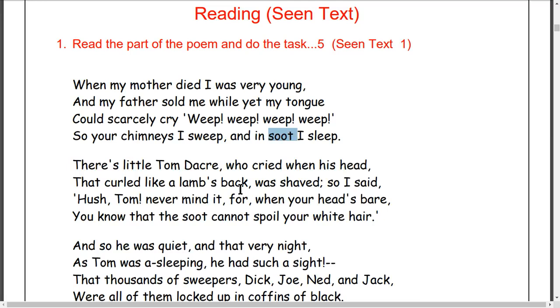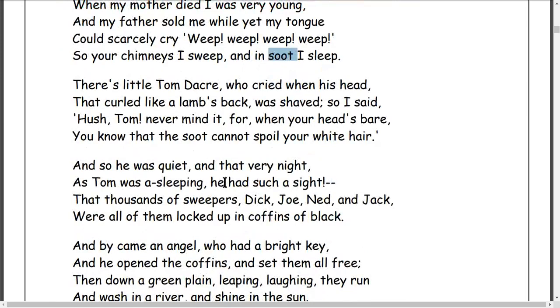So Tom was crying, Tom was weeping, and the speaker, the child, wanted to console him not to weep: never mind that there is no hair, because the soot will not spoil, make useless, your hair or head. That is the second stanza. And the third stanza is here.